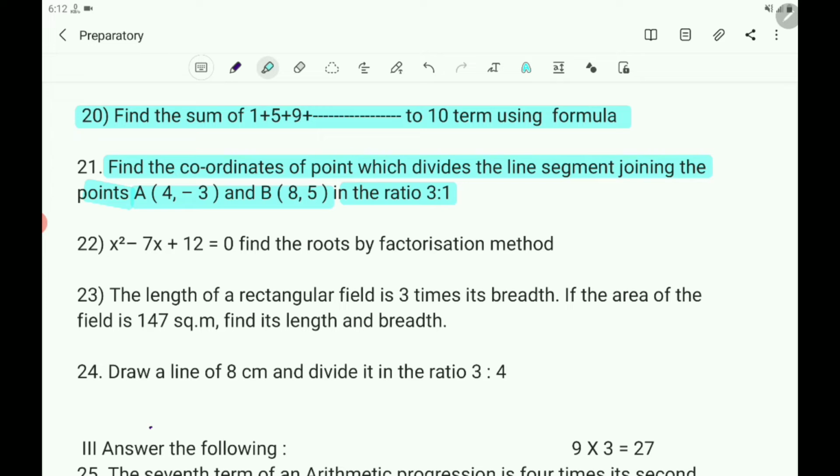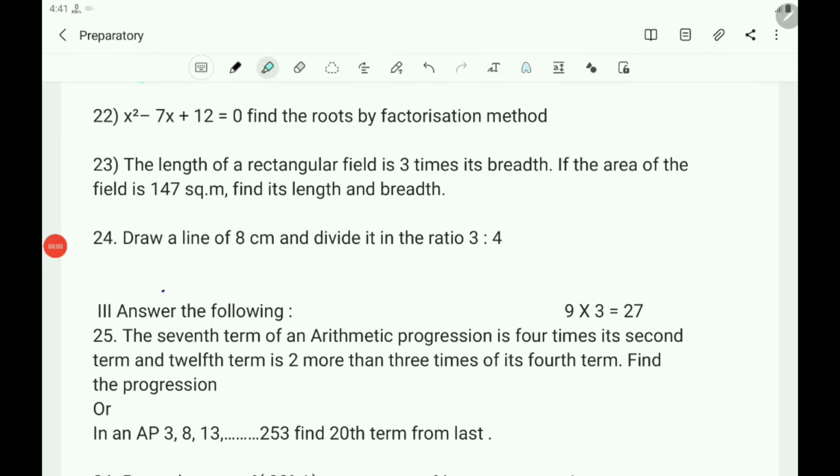Next question number 22: x square minus 7x plus 12 equals 0. Find the roots by the factorization method. What is that question? Find the roots of the quadratic equation x square minus 7x plus 12 equals 0 by the method of factorization.